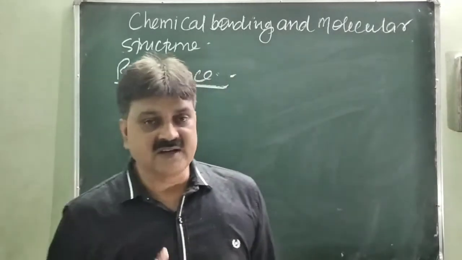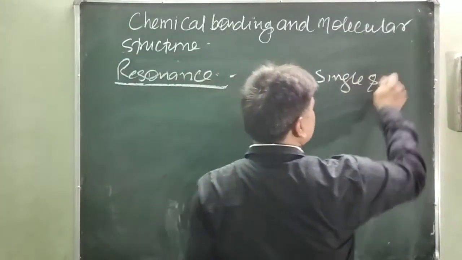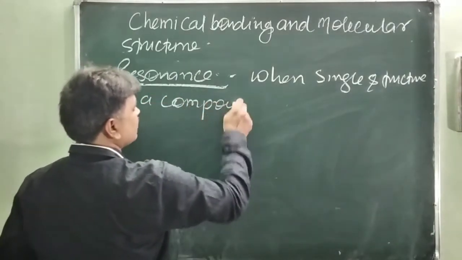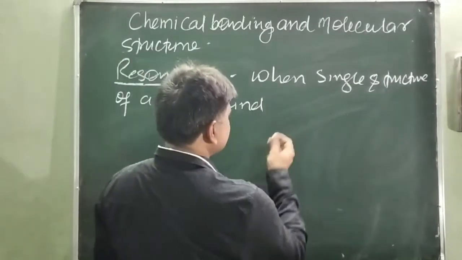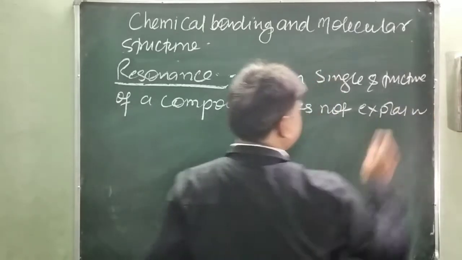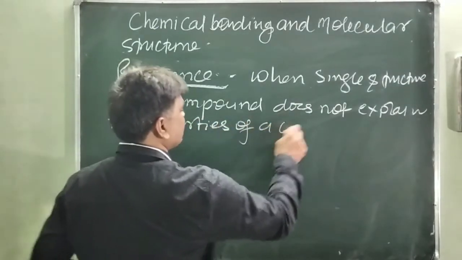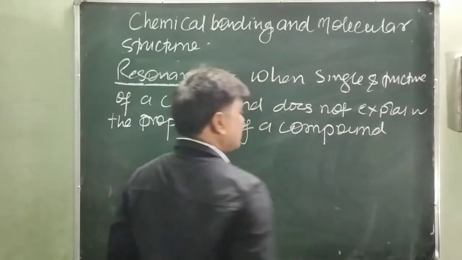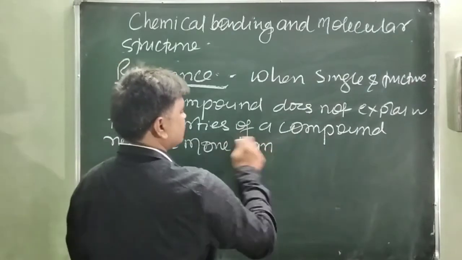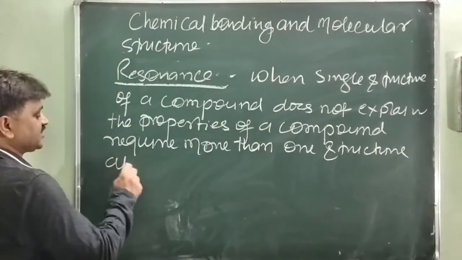I will repeat it. When a single structure of a compound does not explain the properties of the compound, we require more than one structure, or different structures for the same compound.